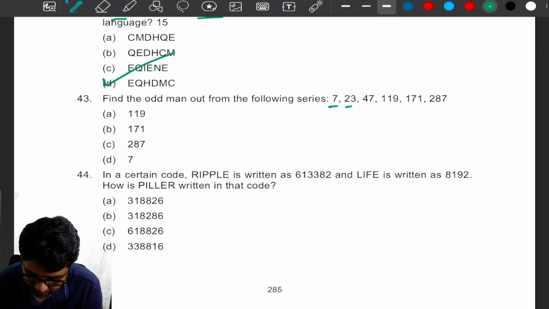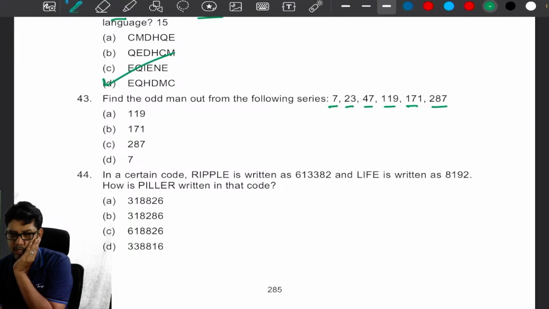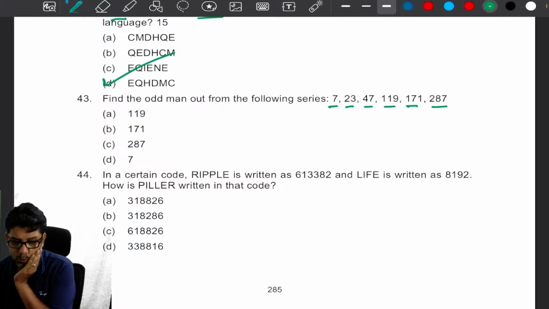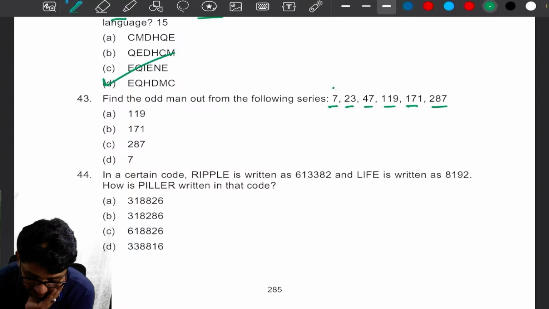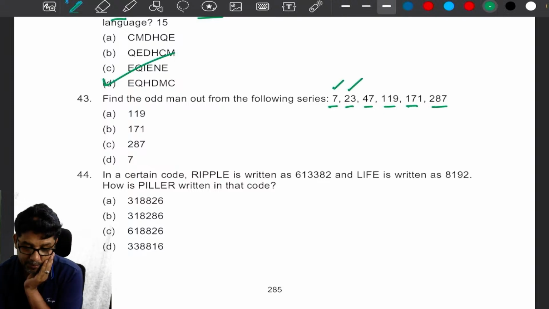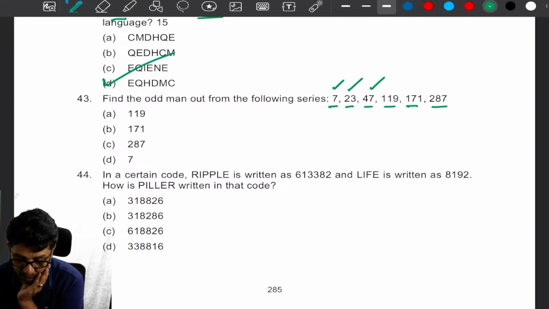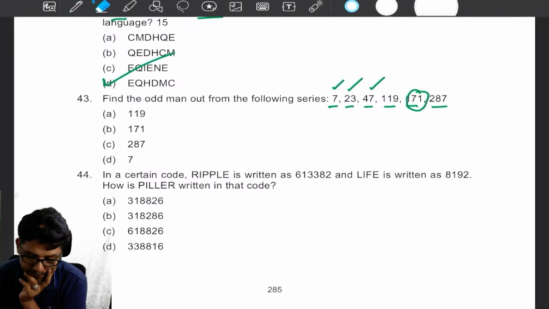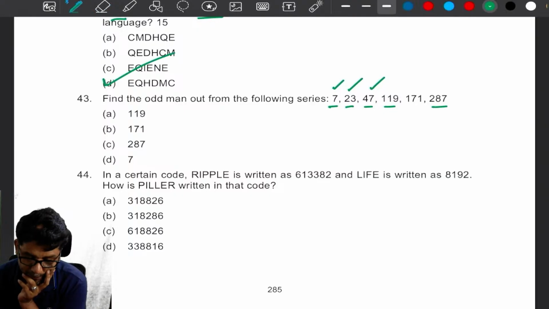7, 23, 47, 119, 171 and 287. 119. Why is 119 the odd number? Can you please give me the reason? See, 7 is a prime number, 23 is a prime number, 47 is a prime number. Is 119 a prime number or not? I think 119 is a prime number only. But 171 is not a prime number.